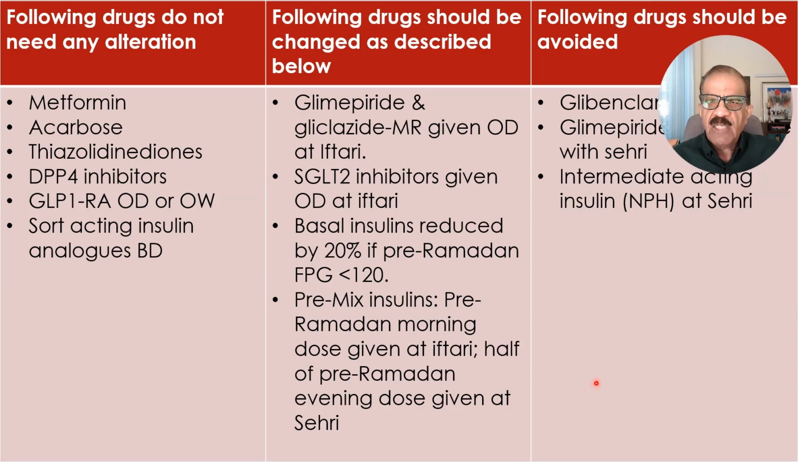Now, there are some individuals who are at much higher risk of hypoglycemia, like patients with advanced kidney disease, liver disease, and heart failure. They should be explained the undue risk, and they should be told that it is best, from their health point of view, that they do not fast.